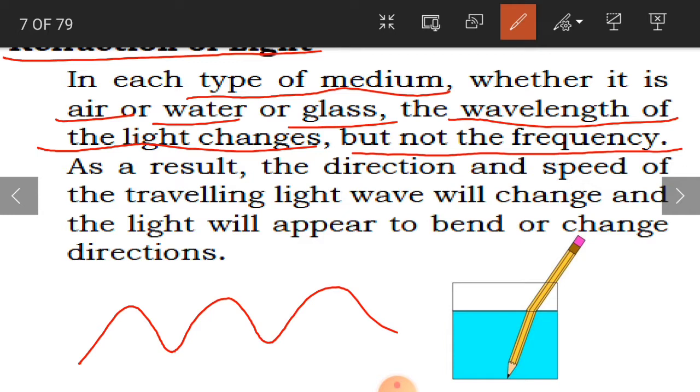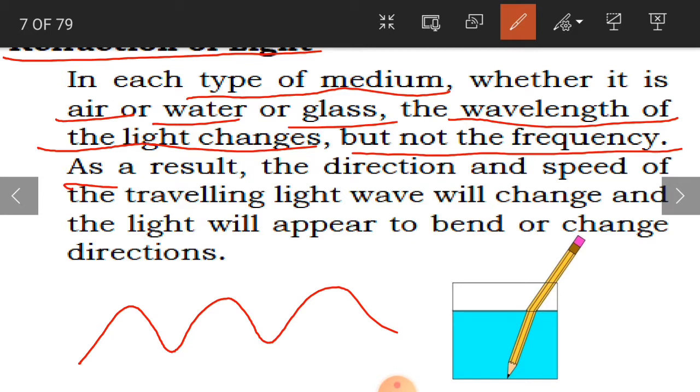In the beginning we learnt that wavelength and frequency are opposite to each other. But here in this refraction of light, what happens? The wavelength of the light is going to change, but not the frequency.